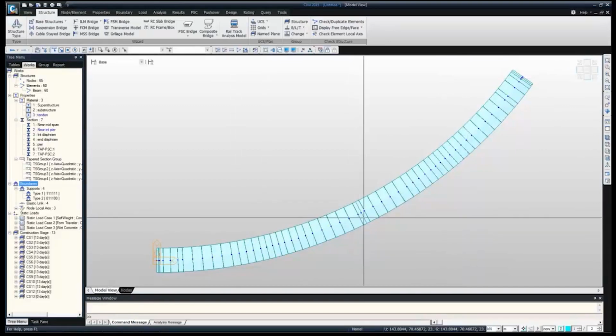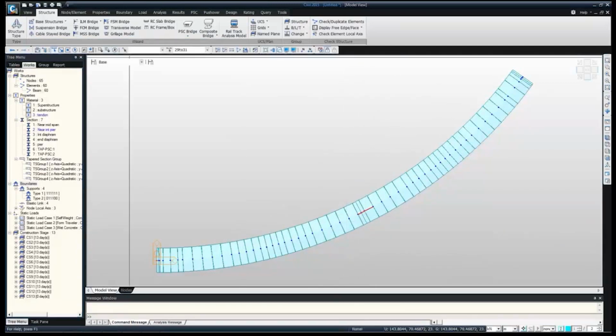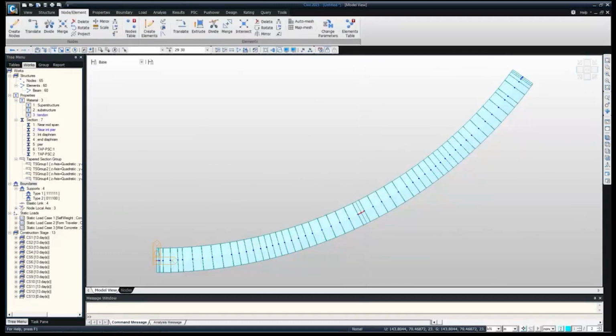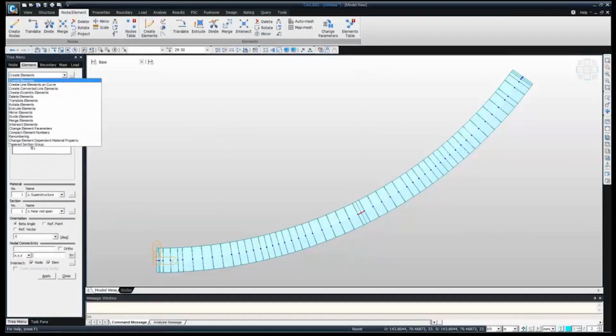Now again, this is a two key segment that has been created. This is the one key segment, so I'm going to merge it. There are some modifications which we can do after creating the complete model. So I will merge these two sections. I will go to node element and merge element.